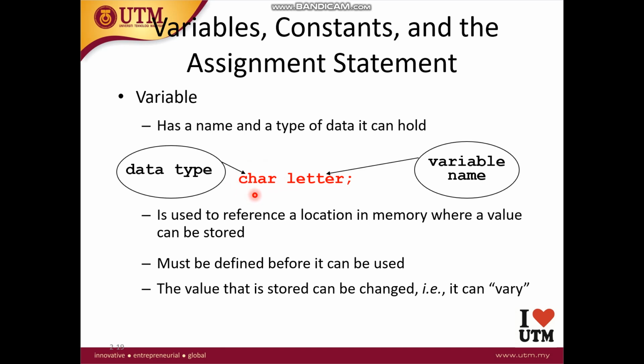So we know that a variable is a reference to a location inside the RAM of your computer, and we need to know every variable must be defined before it can be used. And even when you are giving this variable a piece of data, in the other lines or other statements of your program, you can change the data inside that variable. This is very important. Each variable has a type and has a name, and inside this variable there is some data.